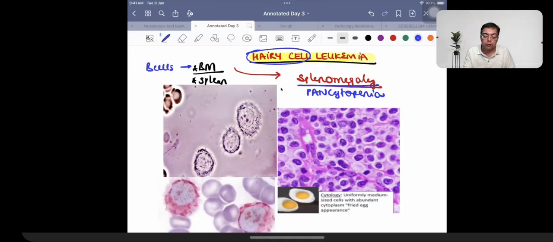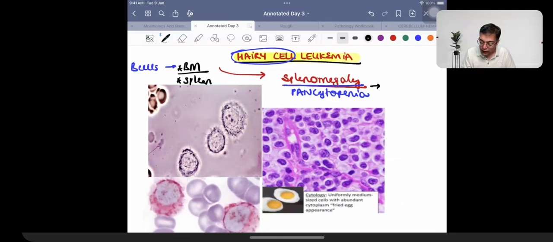So read the question carefully in the exam. When you're talking about massive splenomegaly and you associated with something like leukocytosis, TLC count being high, you're thinking and you're talking about a patient who's going to be having CML. But when the question says the patient is going to be having splenomegaly, massive splenomegaly with pancytopenia, that means you're dealing with a patient suffering from hairy cell leukemia. Now, because the patient is going to be having the presence of pancytopenia, so these patients are always going to be having a high risk of suffering from infections.